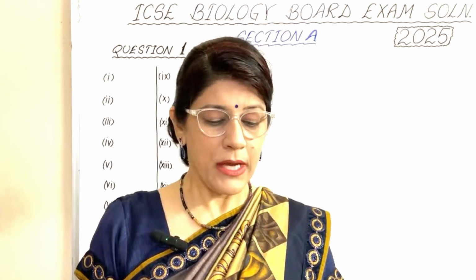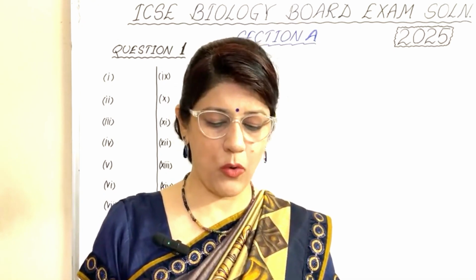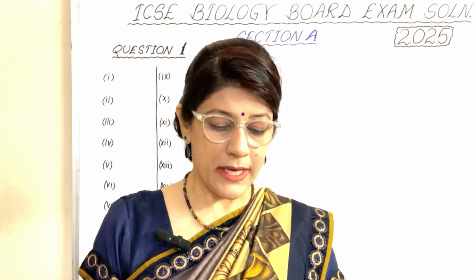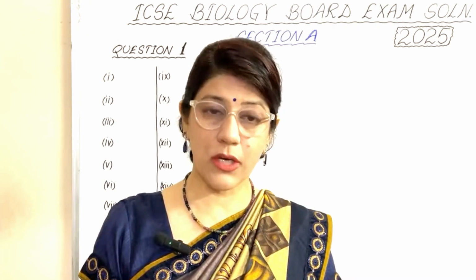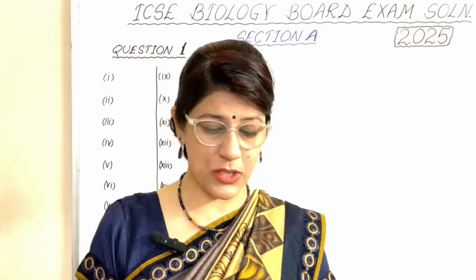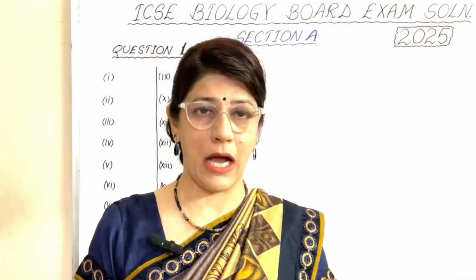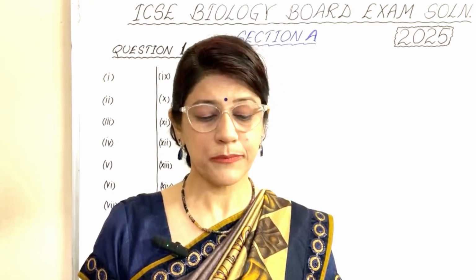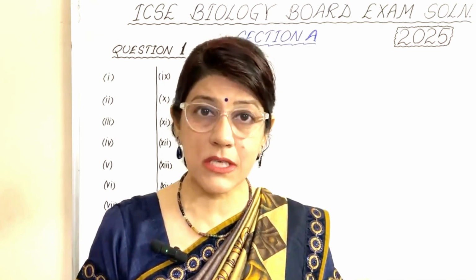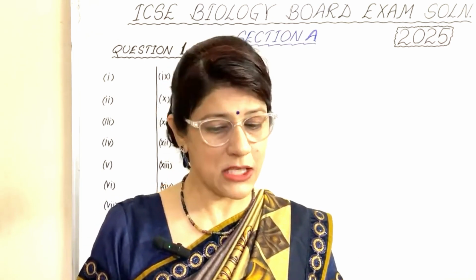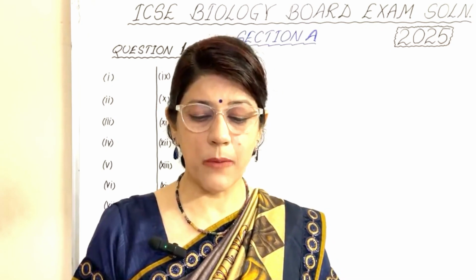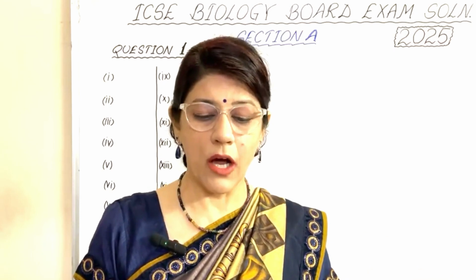In the ninth part, the assertion is: deficiency of antidiuretic hormone causes an increase in urination, which is true. The reason: antidiuretic hormone acts on the kidney to reabsorb water from the kidney tubules. This is option number C, because both A and R are true. In the 10th part, the phase of cell division where the spindle fibers disappear is A, telophase.